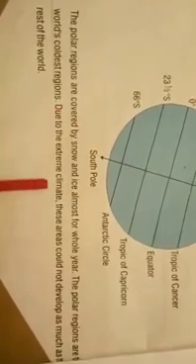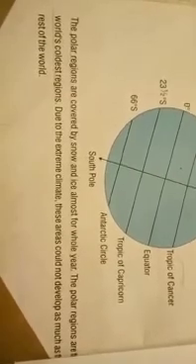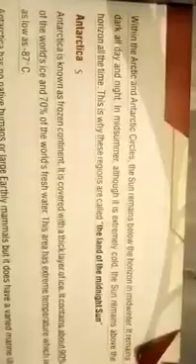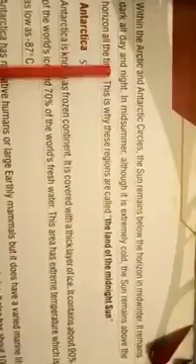Due to the extreme climate, these areas could not develop as much as the rest of the world. As we know now that these areas are very cold, there is no population there. So these are not developed areas of the world as compared to other areas. Within the Arctic and Antarctic Circle, the sun remains below the horizon in midwinter. It remains dark all day and night. Underline this line.